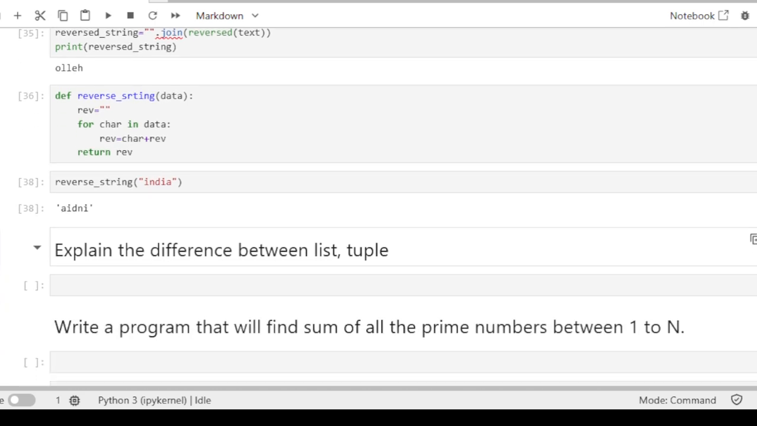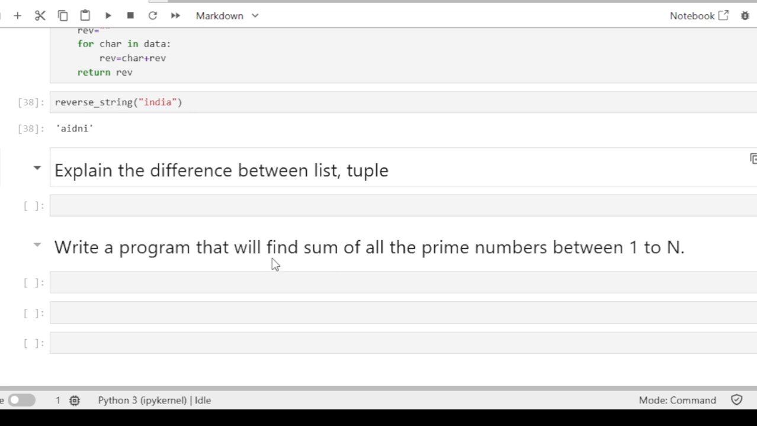Okay, so let's see what is the next question. Next question, we have to explain the difference between list and tuple. This is the most common question which is being asked in the interview. I have already faced this question, so I want to share with you. So what is the difference between list and tuple?